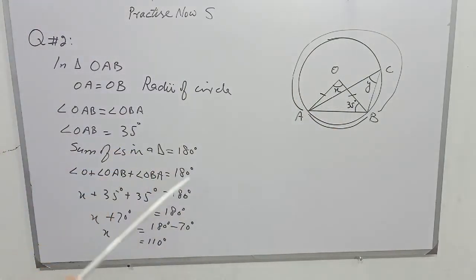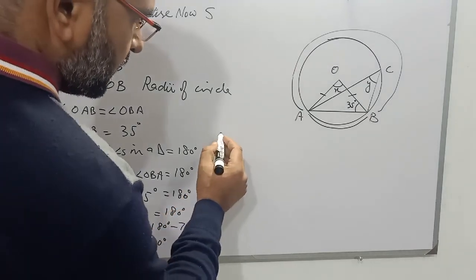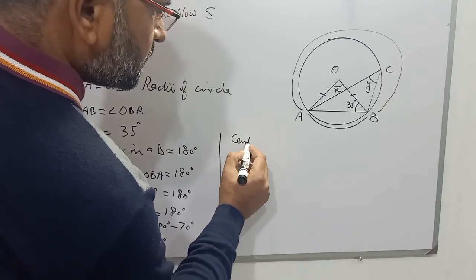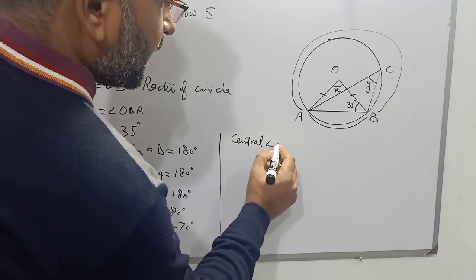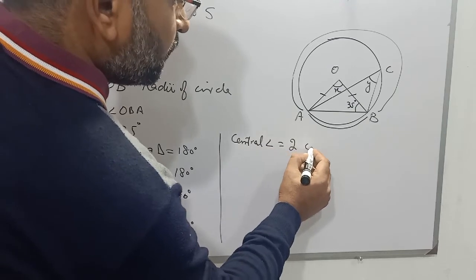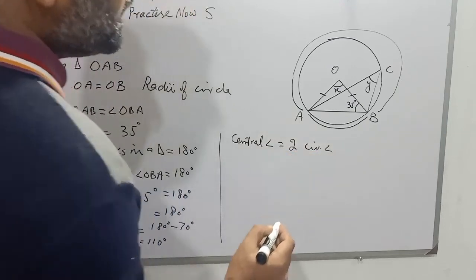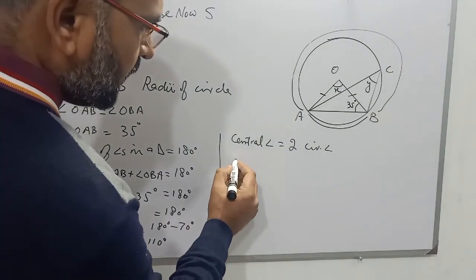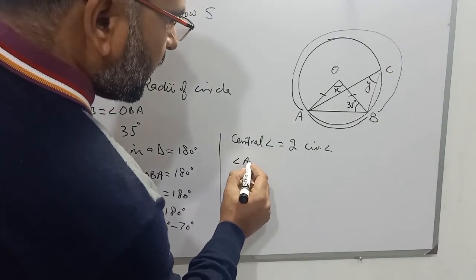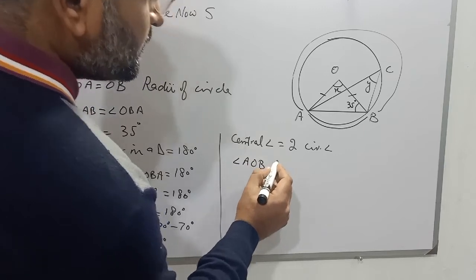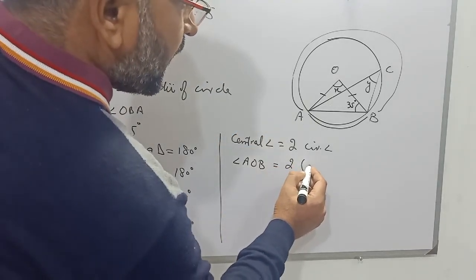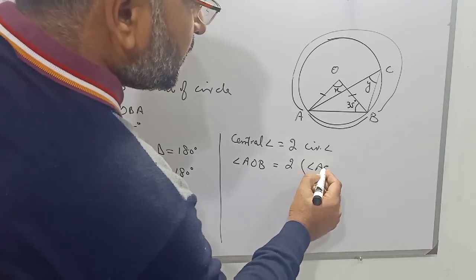So the central angle is equal to twice the circumference angle. Now it is written: central angle is equal to twice the circumference angle, and the central angle is angle AOB, and the circumference angle is angle ACB.